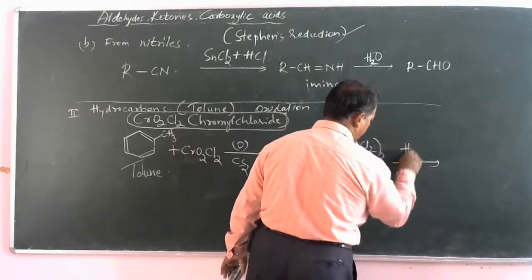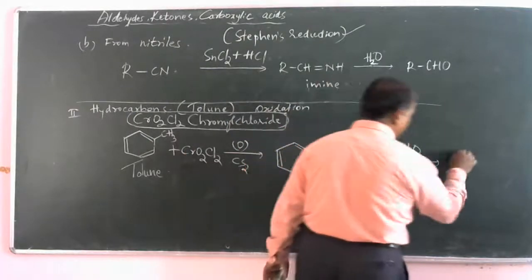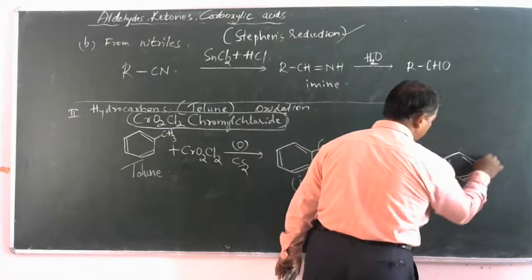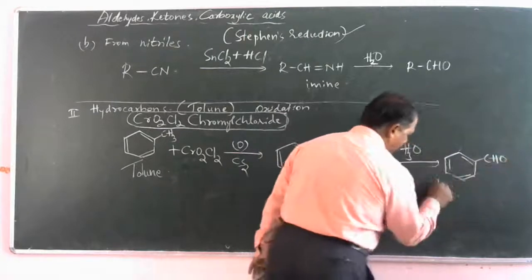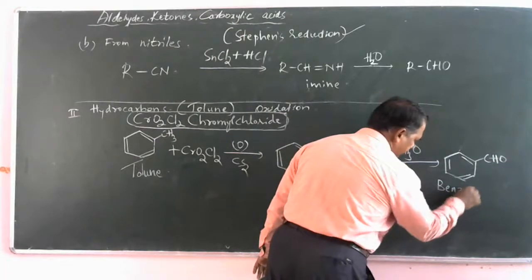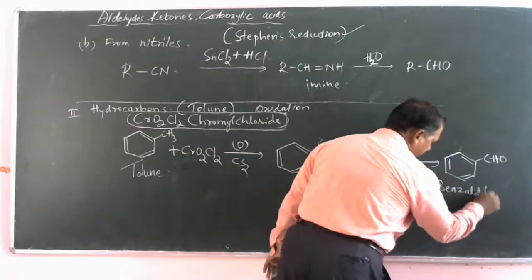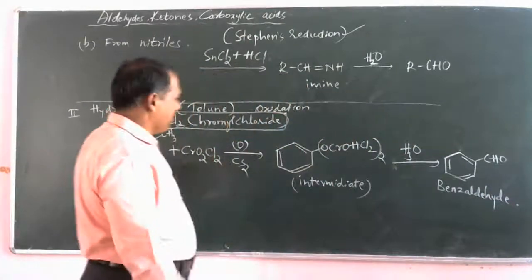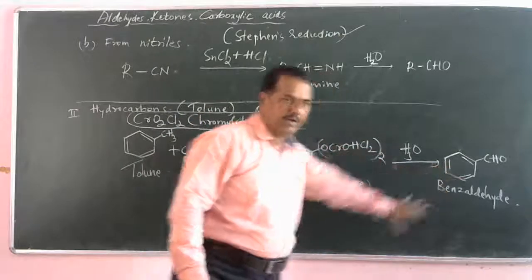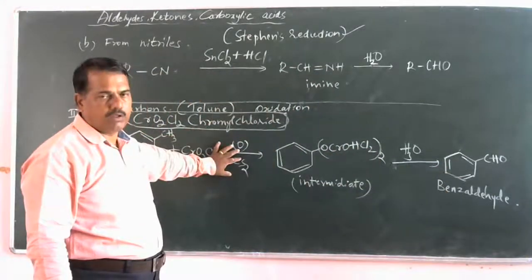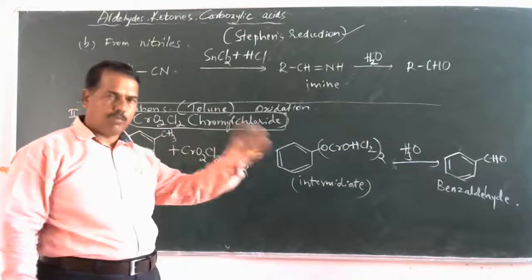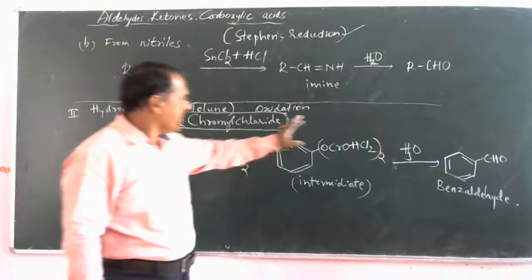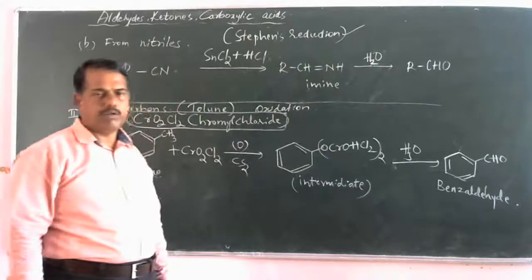This, on acid hydrolysis, gives benzaldehyde. From toluene, benzaldehyde can be prepared, which is an oxidation reaction, and the oxidizing agent is chromyl chloride. The intermediate compound formed is a derivative of chromyl chloride. That's all.